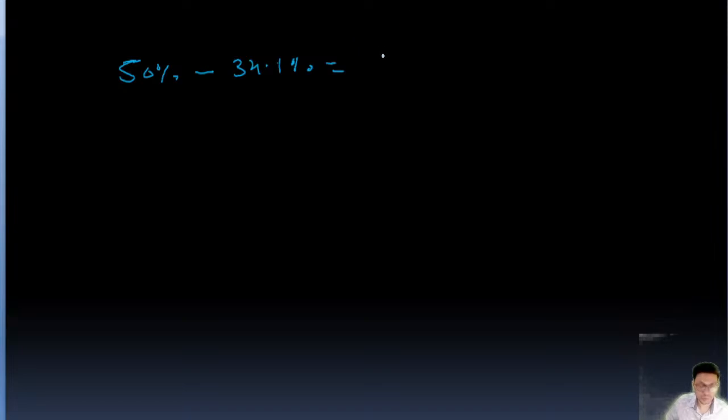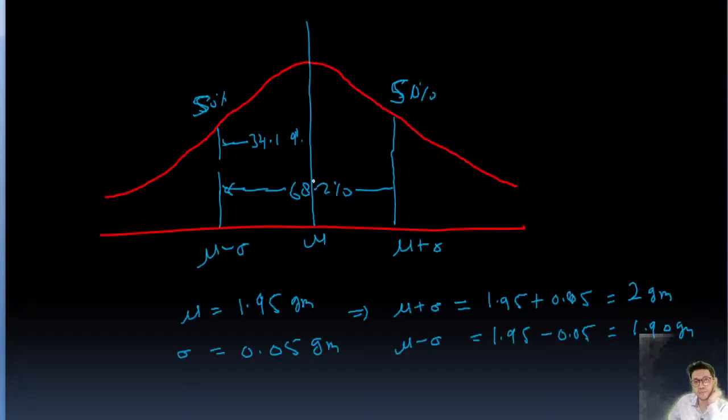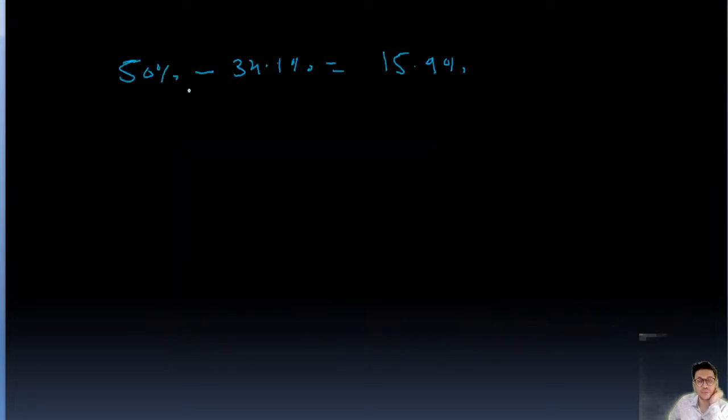This value is going to be 15.9%. From mu minus sigma to mu is 34.1%, so if you subtract 34.1% from 50%, this value is going to be 15.9%.